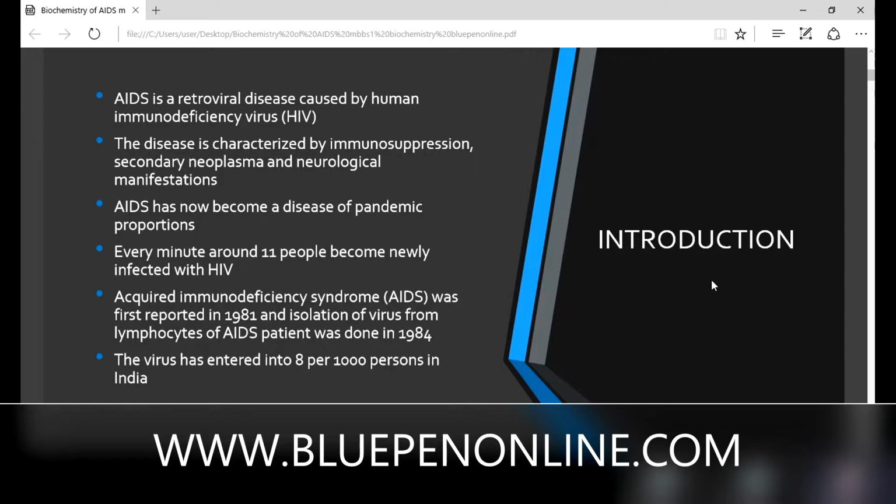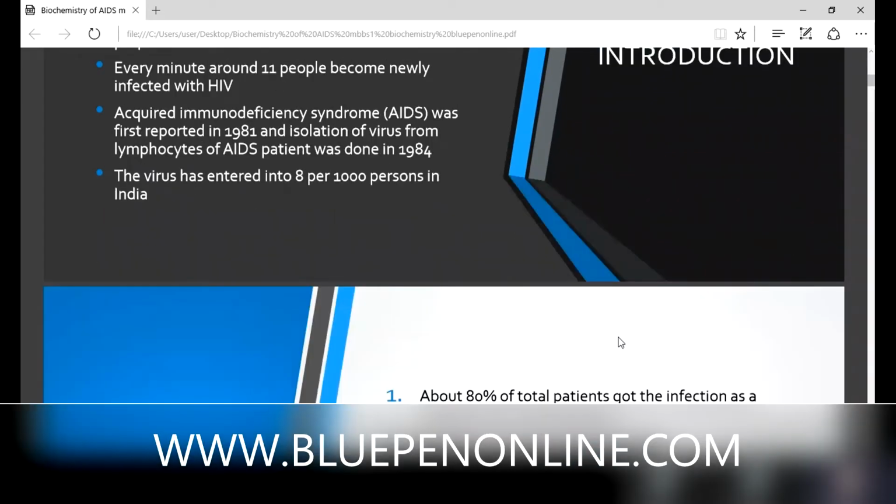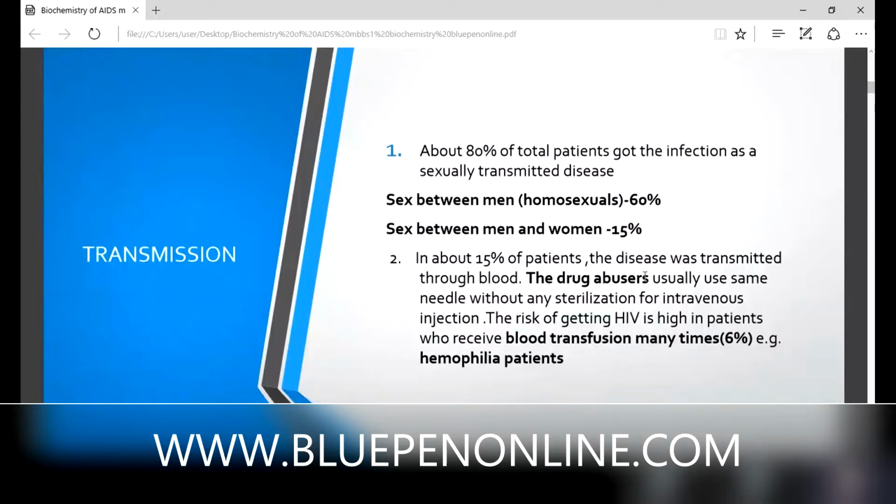Okay. Then, what about the transmission? About 80% of total patients got the infection as a sexually transmitted disease. Sex between men, homosexuals, is more in case of men, not in women; it's very less. So sex between men, almost 60% transmission occurs. Sex between men and women, 15%. The main route of transmission is sexual transmission.